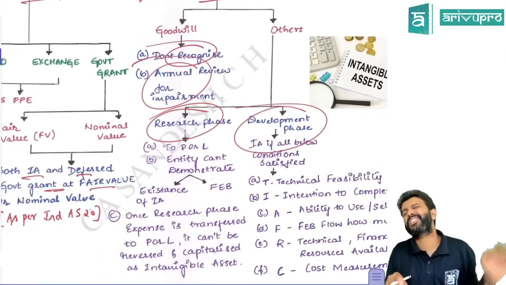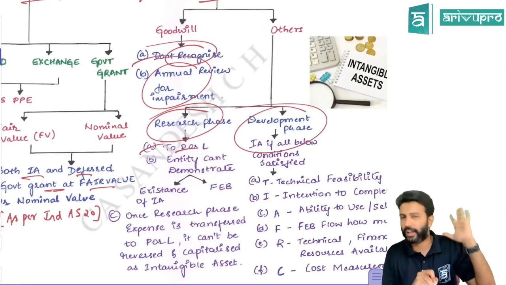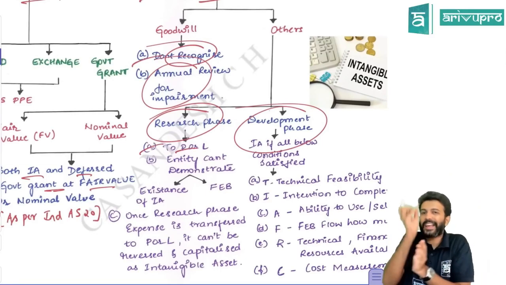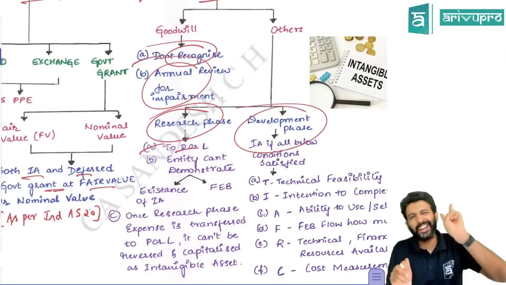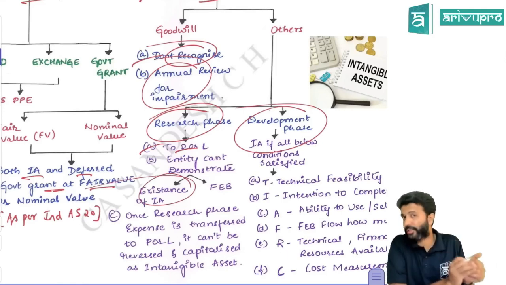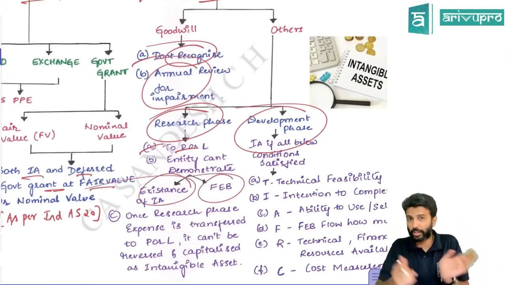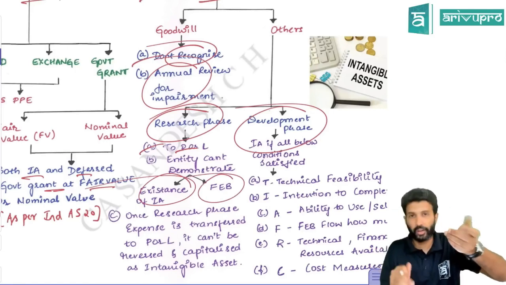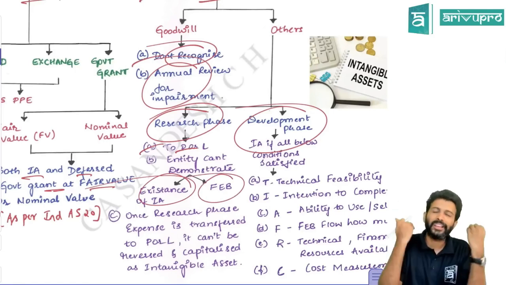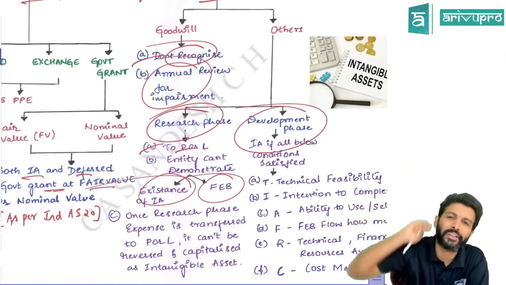If you are incurring any research phase expenditure, the standard says straight away transfer research phase expenditure to P&L account. Why? Because the standard feels that at research phase, an entity cannot demonstrate two things. One, the very existence of the intangible asset. And two, how much future economic benefits you will get from that intangible asset. You cannot value with certainty or reasonable certainty. That's the reason research phase expenditure is not capitalized as an intangible asset, but straight away transferred to P&L account.